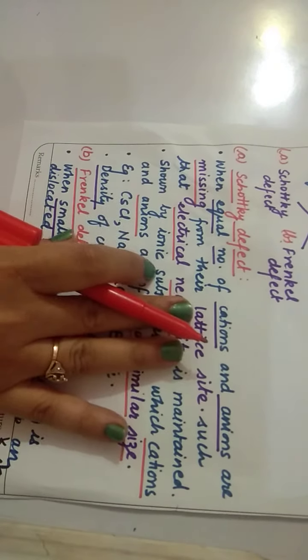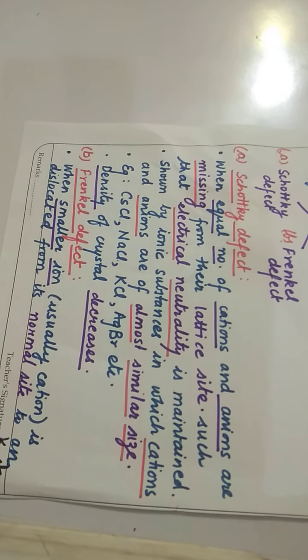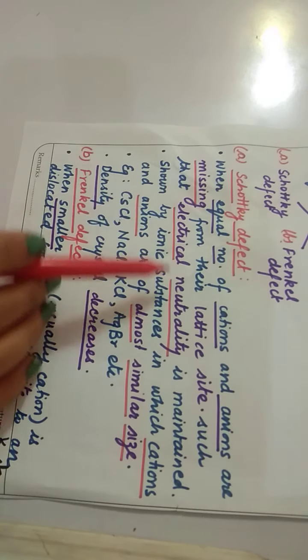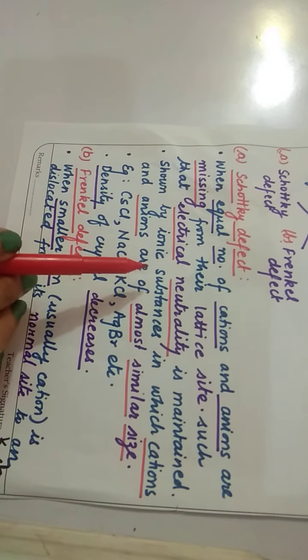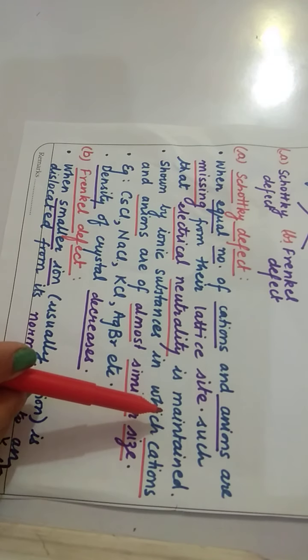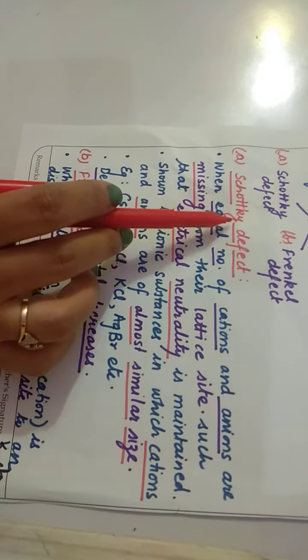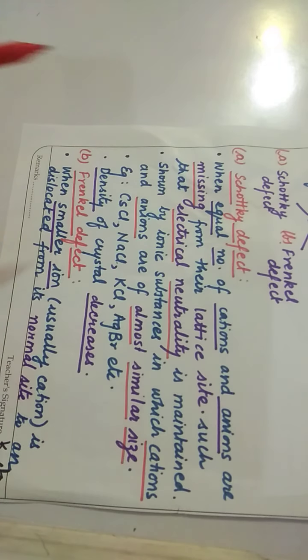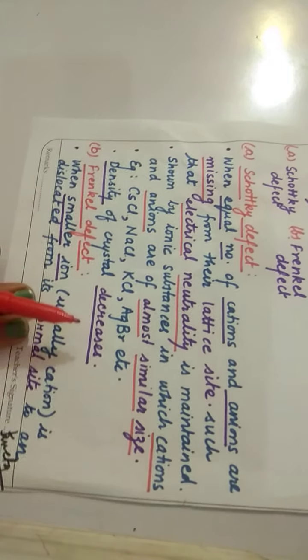These lattice sites are made vacant when the cation and anion leave. Now here you count the number of cations and anions. The numbers of cations and anions which leave the lattice site are the same. So when an equal number of cations and anions leave the lattice site, electrical neutrality is maintained, and that type of defect is known as Schottky defect.